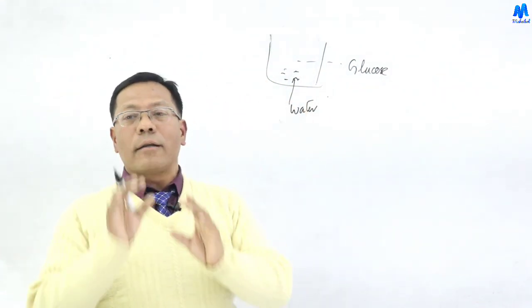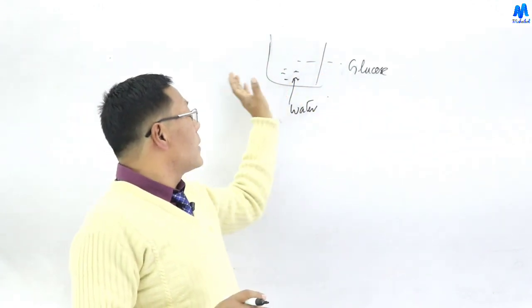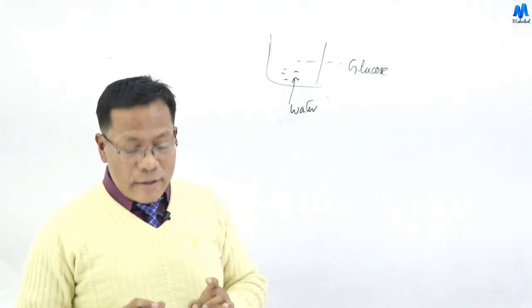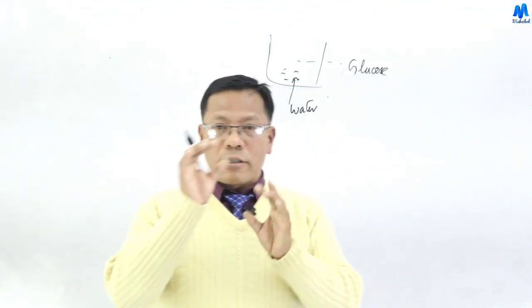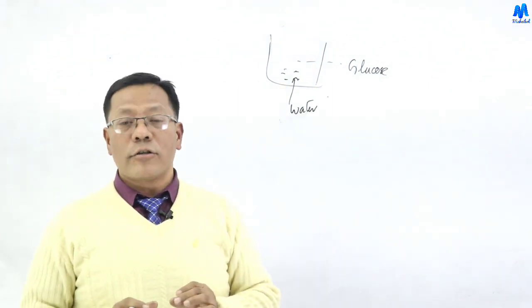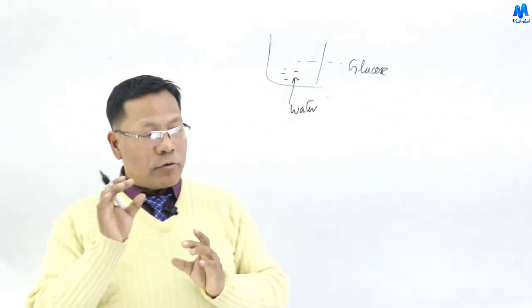For example, if we taste the glucose solution from any part, we find the same taste. That means in a homogeneous mixture, the composition and the properties are distributed uniformly. So this is the definition of a homogeneous mixture.